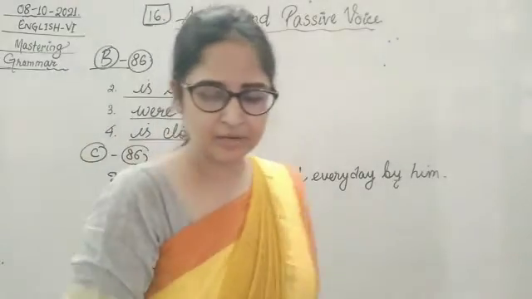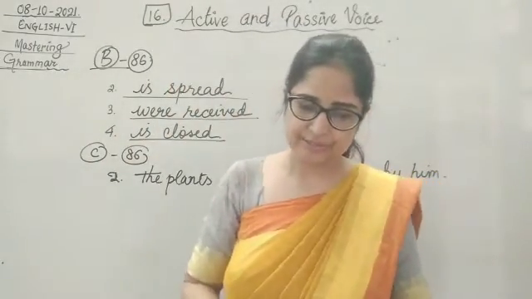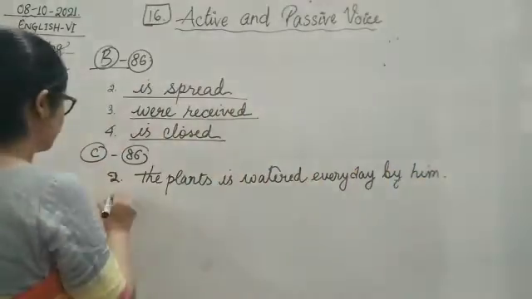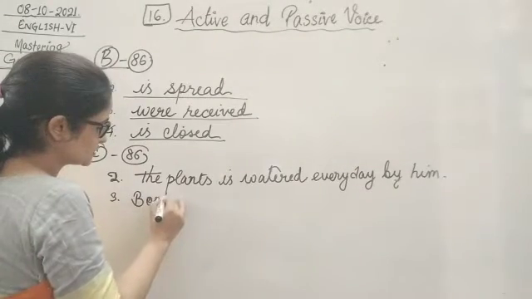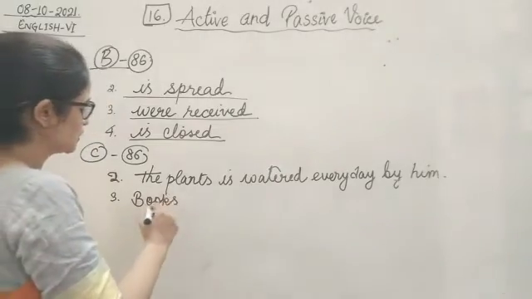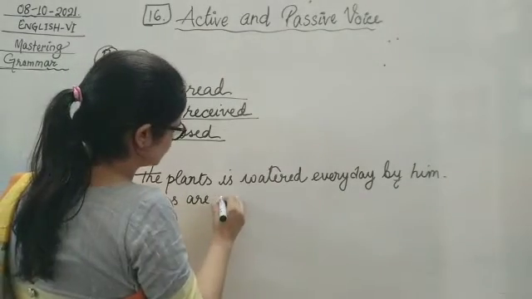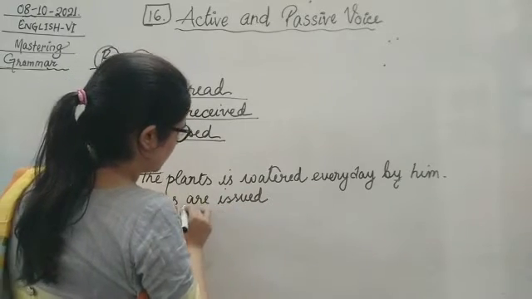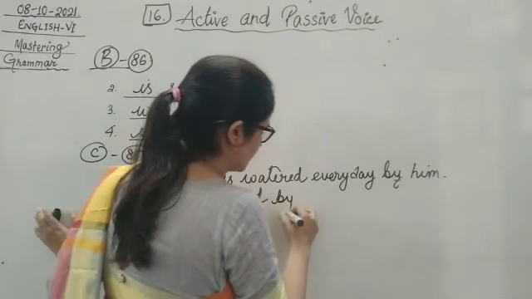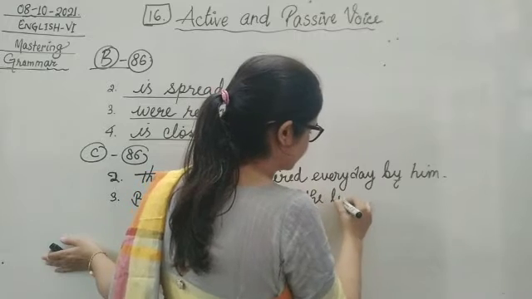Now, a librarian issues books. So number 3, books. Because books, children, is plural, so books are issued. The past participle of issue: books are issued by the librarian.